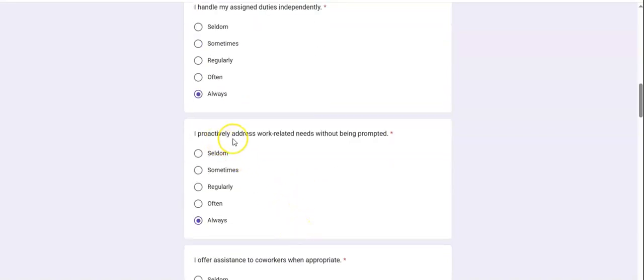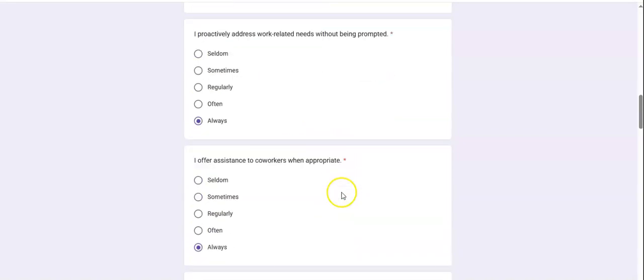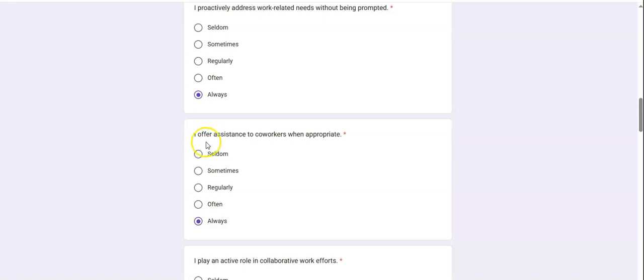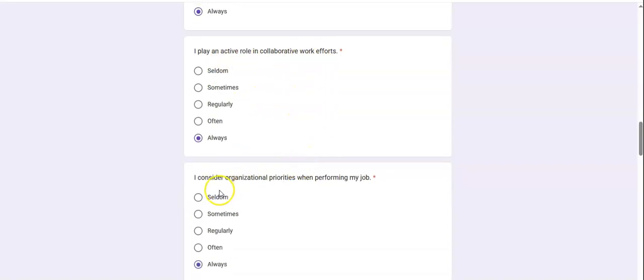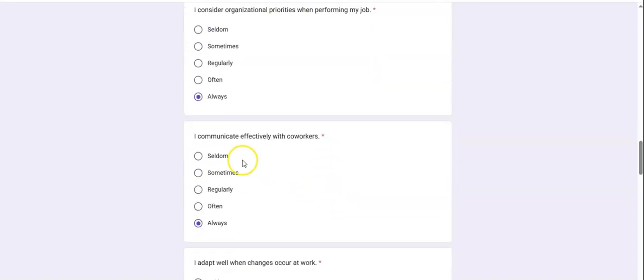Yes. I proactively address work-related needs without being prompted. Yes. I offer assistance to coworkers when appropriate. Always. I play an active role in collaborative work effort. I consider organizational priorities when performing my job. I communicate effectively with coworkers. Yes. I adapt well when changes occur at work.